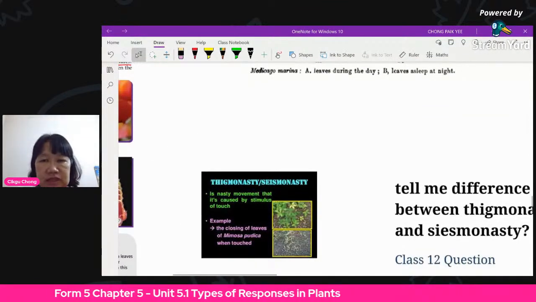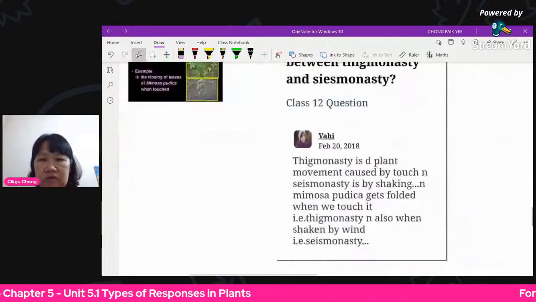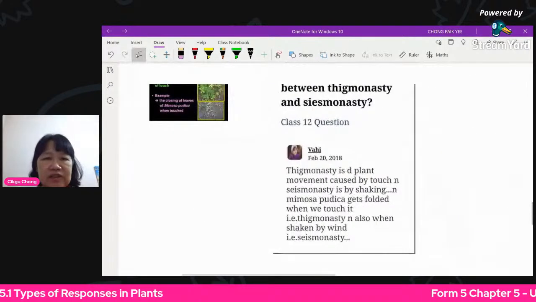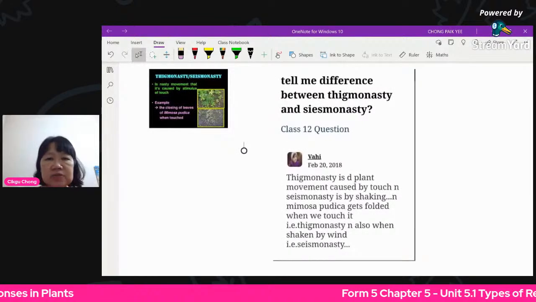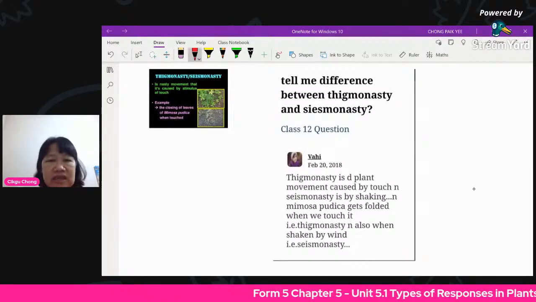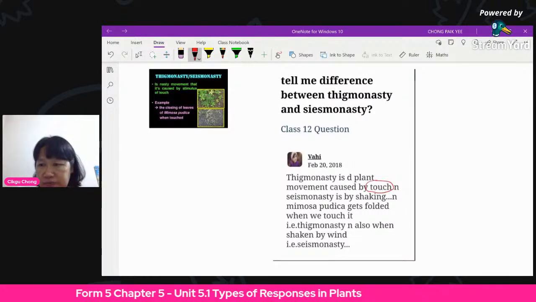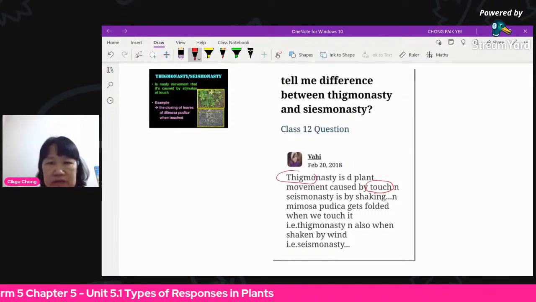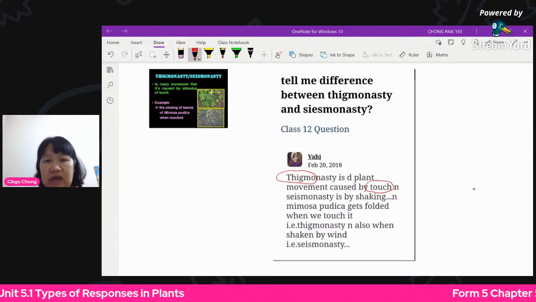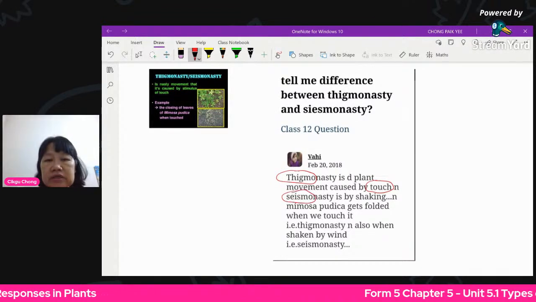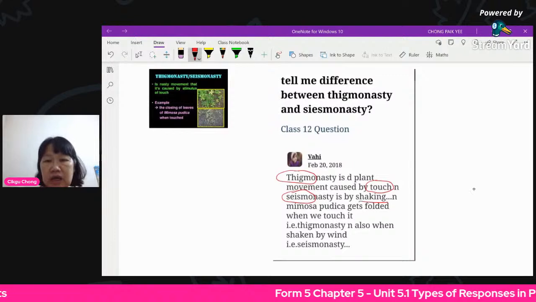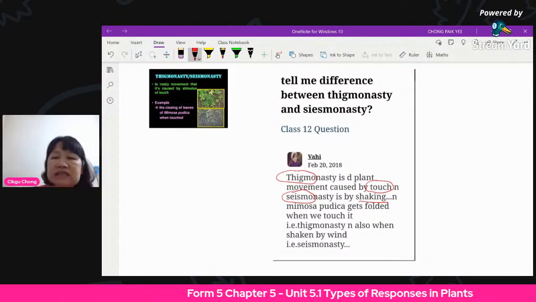So here, there's one I found. It's about the same. What is the difference between thigmonasty and seismonasty? So see, thigmonasty is a plant movement caused by touch. That's why I see the word here, touch. Okay, so thigmo is touch. Seismo is vibration, shaking. So the difference is here, but it's about the same.